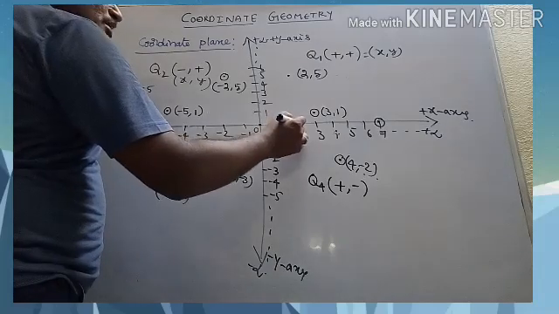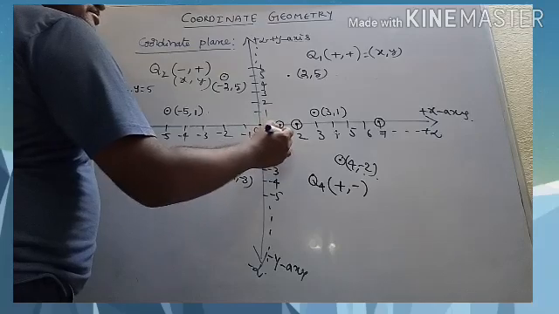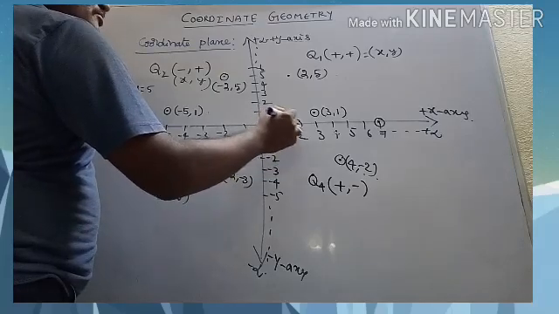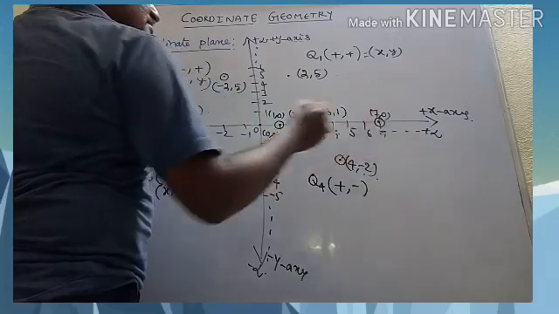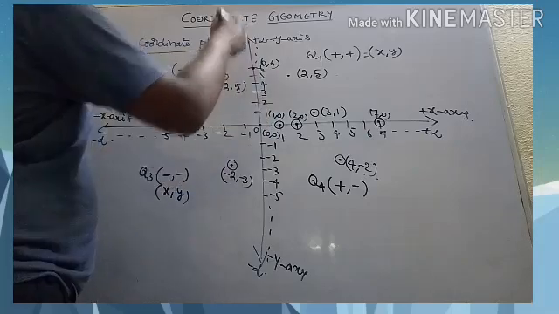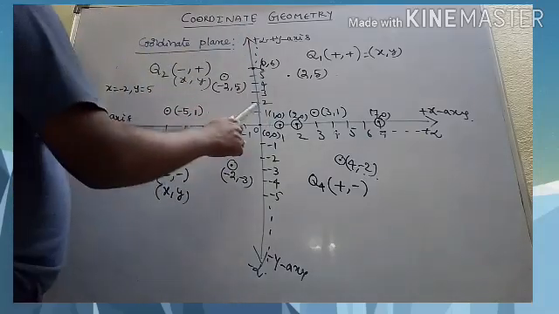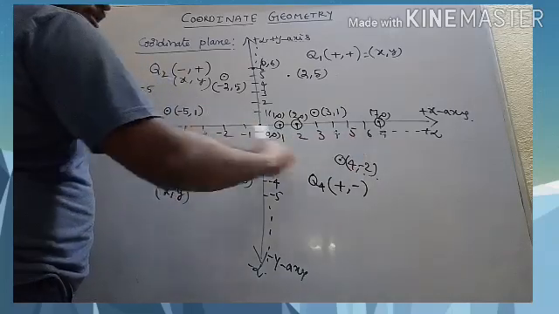2 comma 0 will lie here, 1 comma 0 is here, right? This point is nothing but 1 comma 0, and this is 2 comma 0, and this is 7 comma 0, like this, and this is now 0 comma 6. On the y-axis, any point you take, whose x value becomes 0, on the x-axis, if you take any point whose